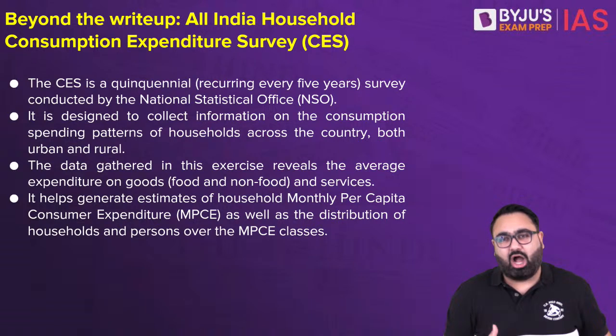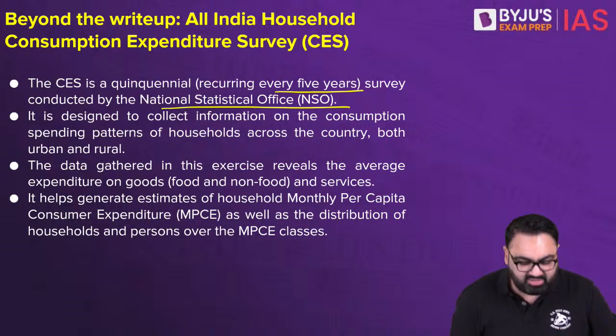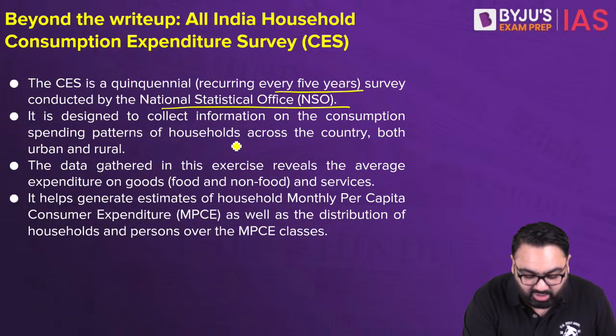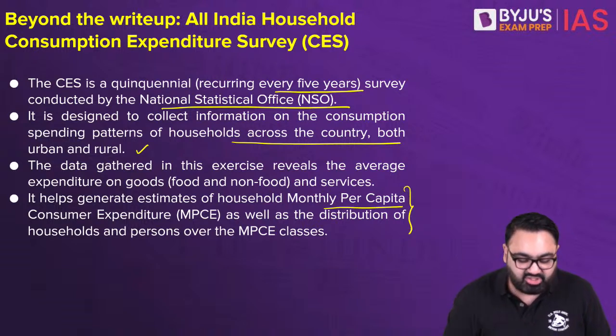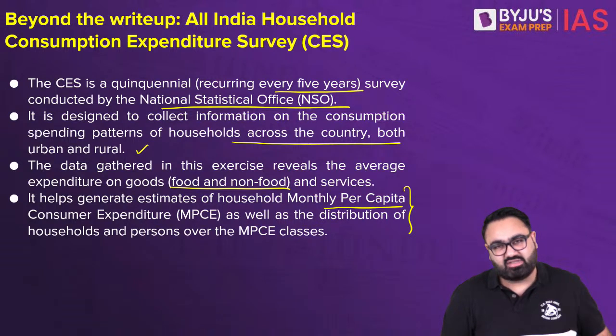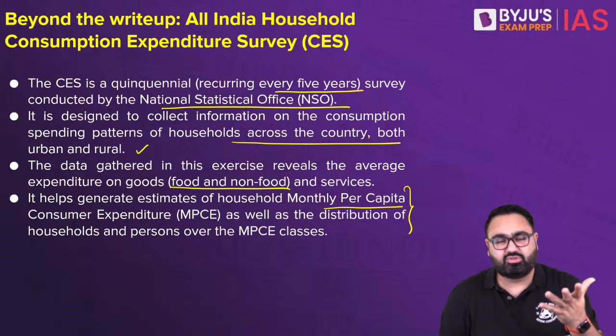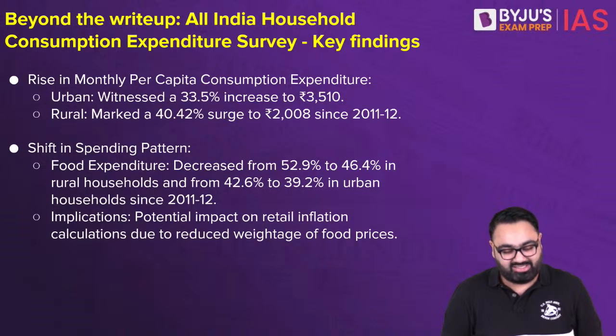Now in India, how do we calculate these numbers? That is also important. How do we calculate how much expenditure is being done at the household level, at the consumer level? This is actually done every 5 years by the NSO, the National Statistical Office. It collects data about consumption patterns across the country, both in rural and in urban areas. That is how we calculate monthly per capita consumption. How much expenditure do you have on food, non-food items, on services? For example, you buy clothes. How many times do you go outside, how much ration do you consume, how much petrol, diesel, etc. do you buy? All of that is taken into consideration.